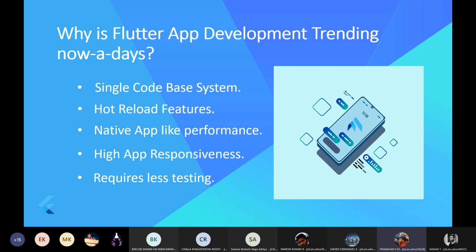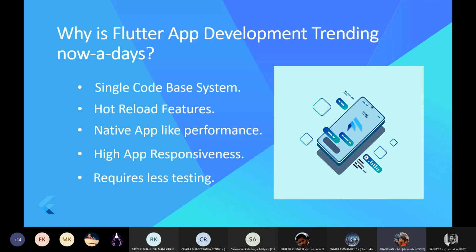The first and foremost reason why Flutter apps are trending nowadays is that it has a single code base system. From the starting I was saying single code base system. Now let's see in brief. Flutter enables developers with outstanding features of single code base system, with which developers can develop applications for mobile, web and desktop without writing separate code for each of them.